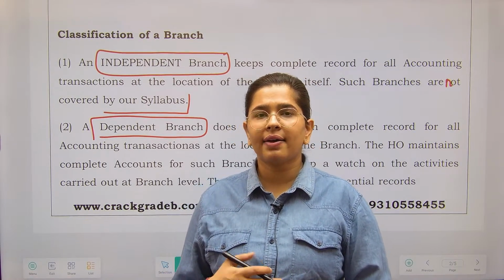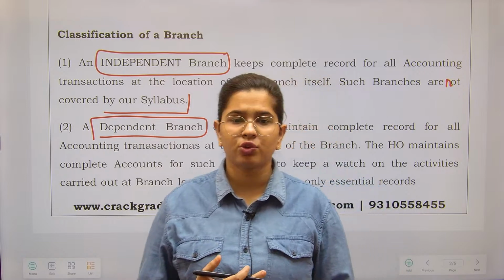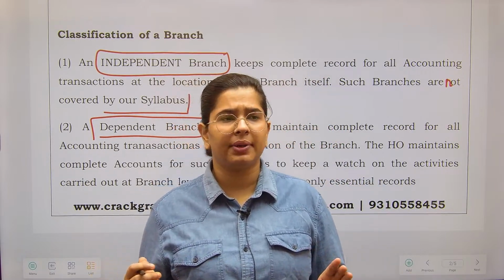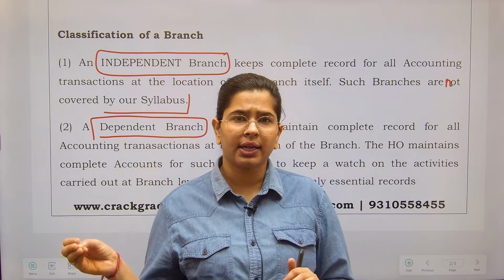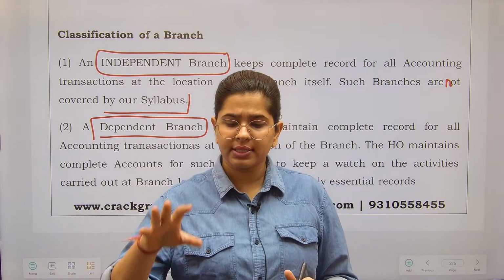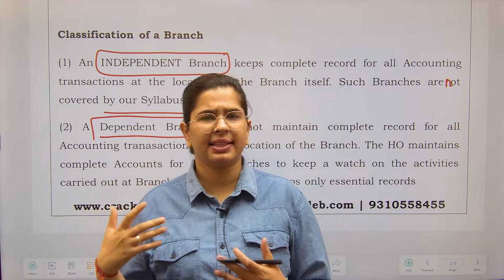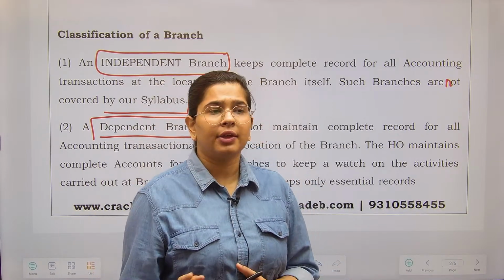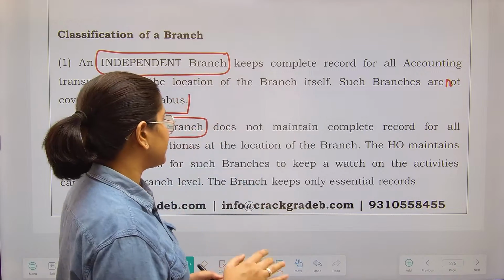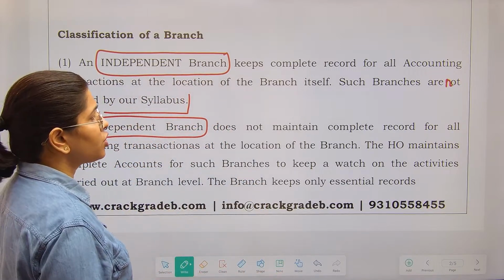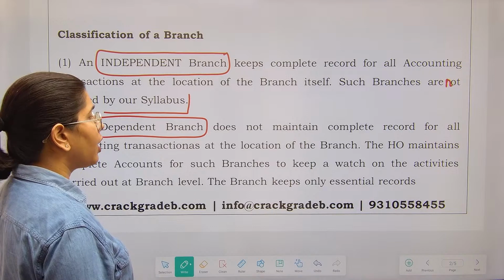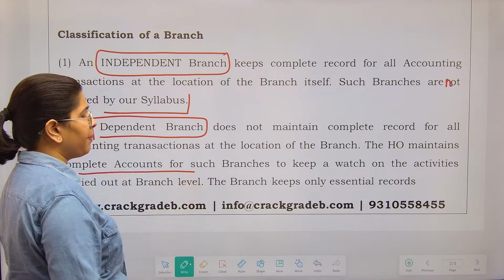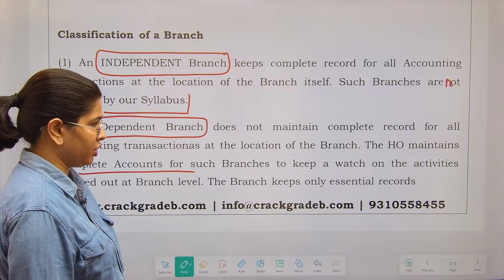Suppose they do not have such manpower, such expertise to prepare their accounts. So they do not maintain the complete records. They just record what expenses have been made, what sales we have received. Only functional accounts are maintained by them. They do not maintain the accounts in detail. So a dependent branch does not maintain complete records for all accounting transactions. The head office maintains complete accounts for such branches, right?